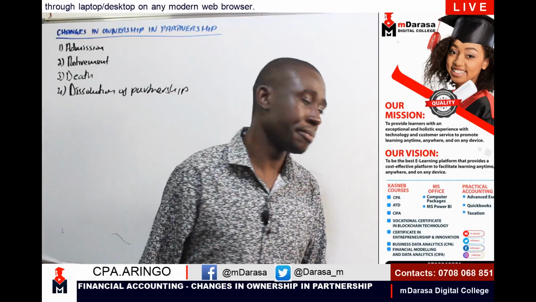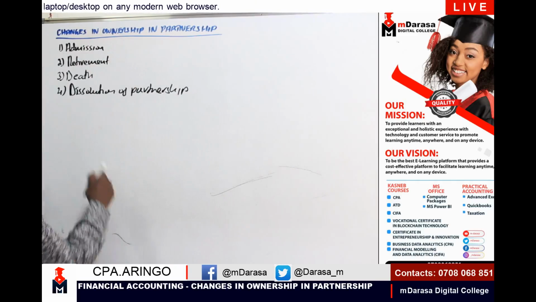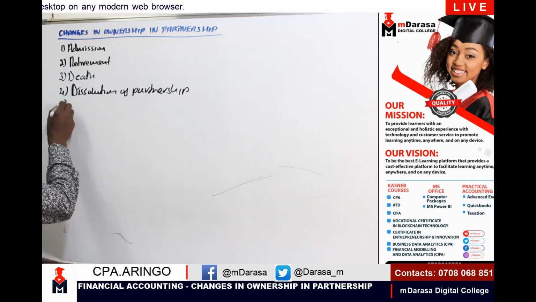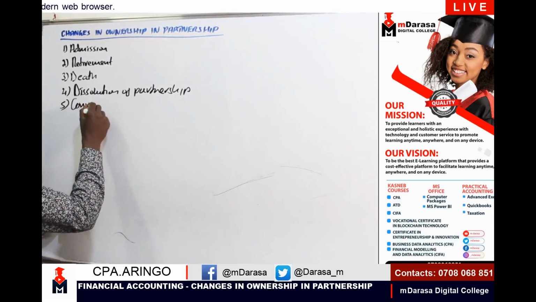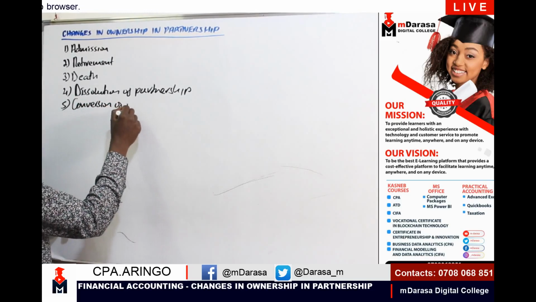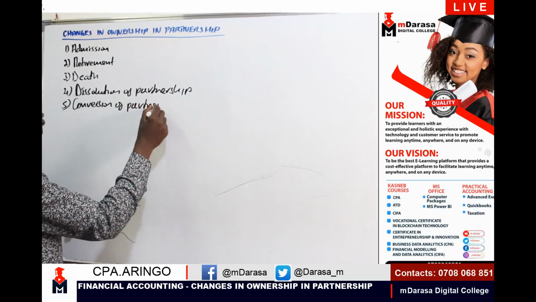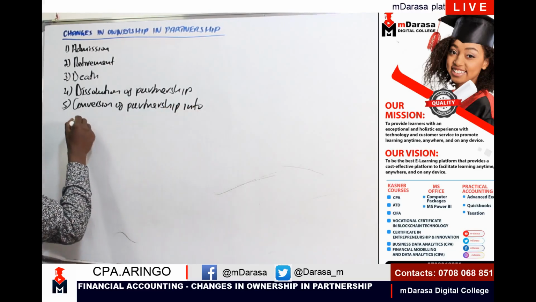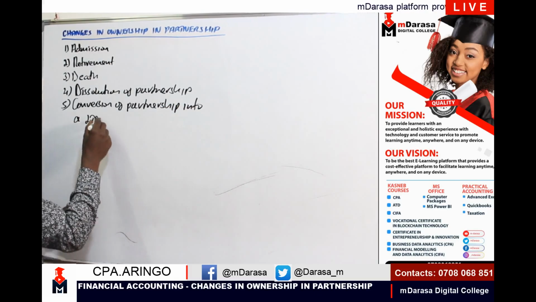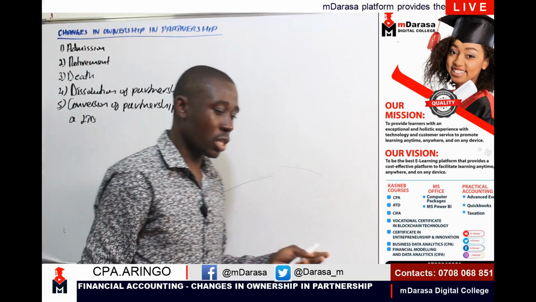We just decide, you know what we can do, let us just dissolve this form of partnership business that is in existence. The other key thing that can also lead to changes in ownership is conversion of a partnership into a limited company, because of growth, right?